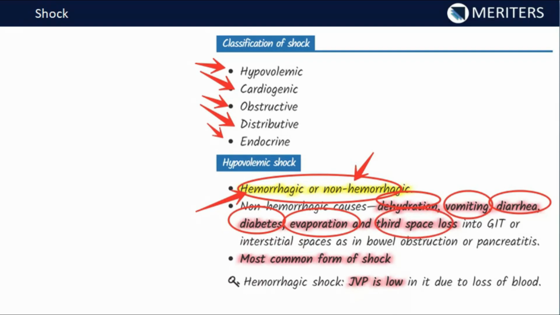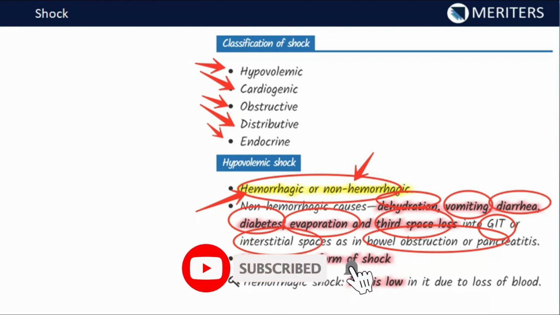So what is third space loss? When there are very severe cases of peptic ulcer, a lot of blood is lost through the peptic ulcer in the third space. So third space loss into the GIT or interstitial spaces, as in bowel obstruction or pancreatitis. So again, it is very important that pancreatitis and bowel obstruction can be considered as non-hemorrhagic causes of hypovolemic shock. So this can be asked in the exams also.